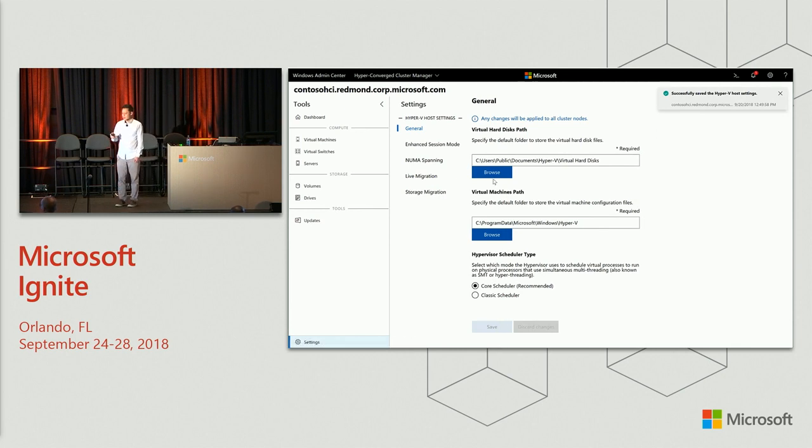Also notice at the top that it says any changes will be applied to all cluster nodes. So if you're connected to a cluster, and new in Windows Admin Center, any change you make for Hyper-V host is written to all the cluster nodes at once to help you keep your Hyper-V host settings consistent across the entire cluster.